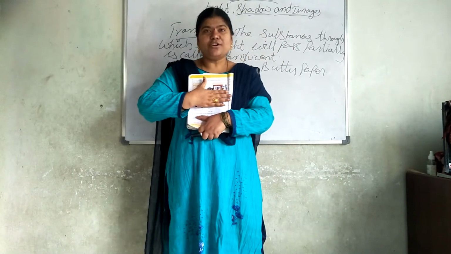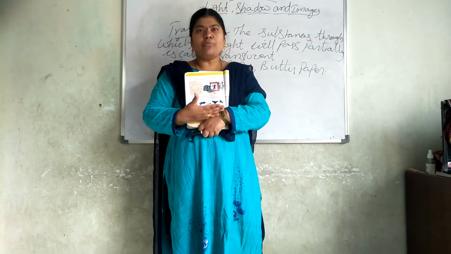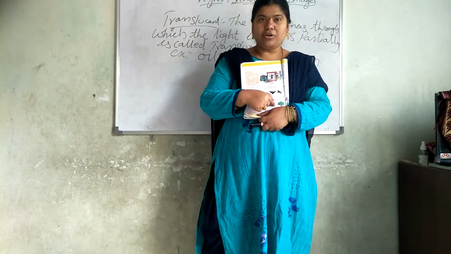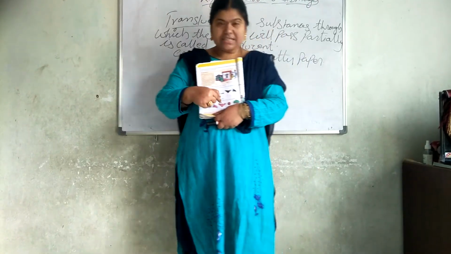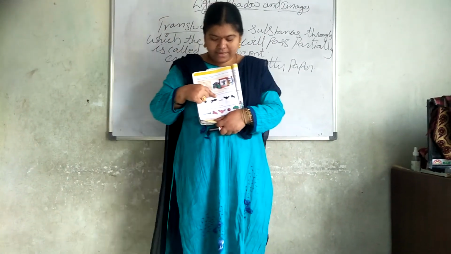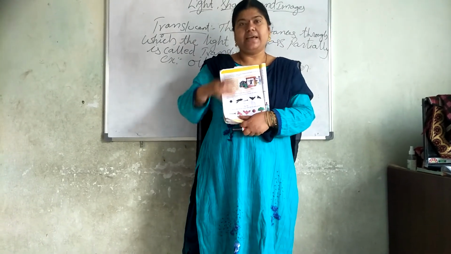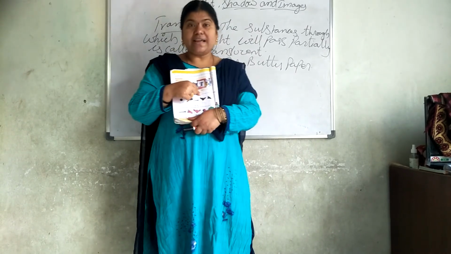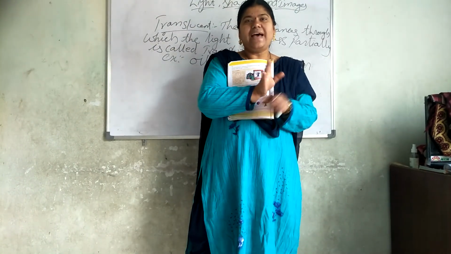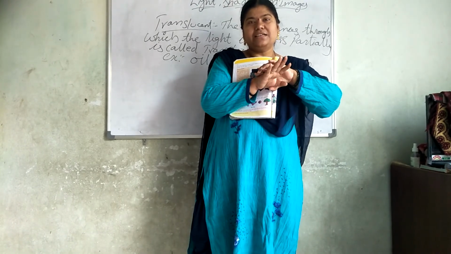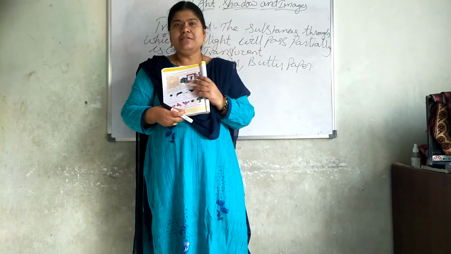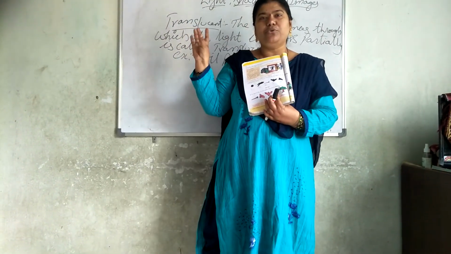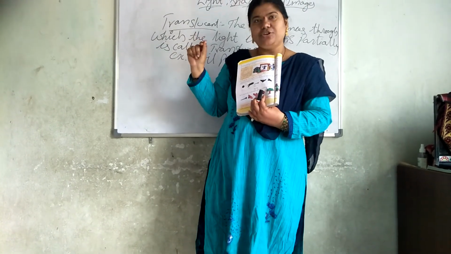Now see the original pictures of these shadows. How many did we tell exactly right? How many did we tell wrong? So coming to here, see the first one is a ball, 100% right. The second one is a tree. That is also right. The third one, here you can see, is a sannai. People play songs on it, no? Then coming to the fourth one, we told it as a bird. Is it a bird? No, they are the hands. He just twisted the hands and is moving them and showing that it is a bird. So the last one, is it a dog? No, he just closed his fingers and put that and he is telling us it is a dog.